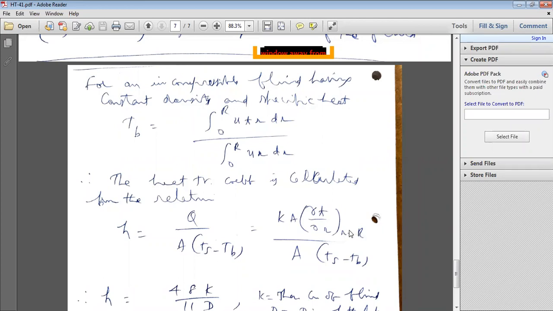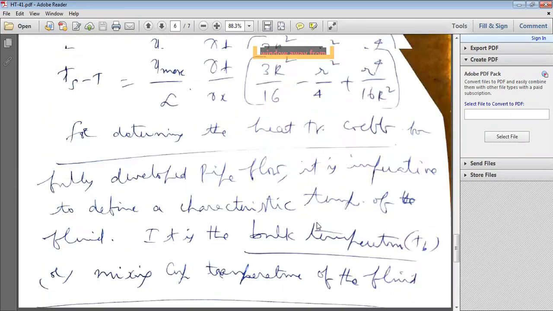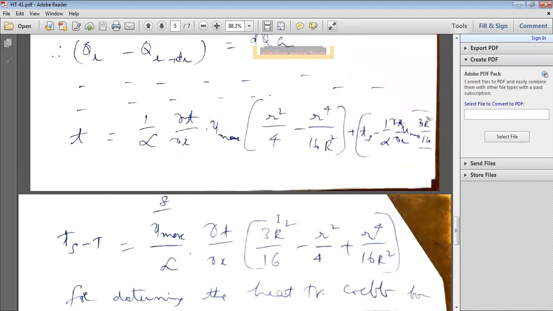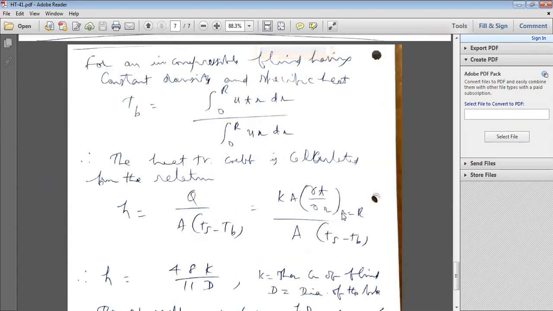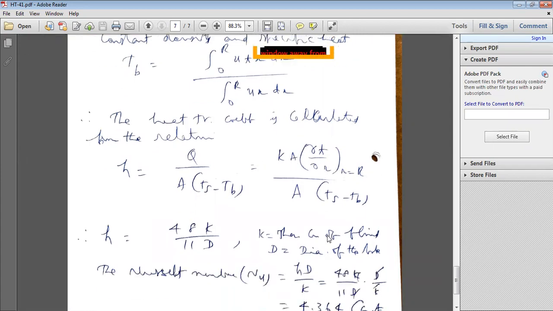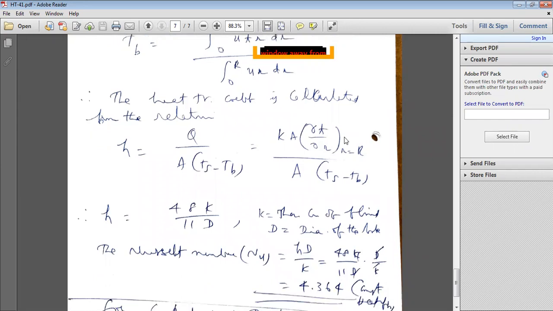When small r is equal to capital R, that is K A dou T by dou R. So here, how do you calculate dou T by dou R? By using this formula, the temperature distribution. After differentiation and substituting small r with capital R, finally you get this conduction heat transfer. Okay? So by doing this differentiation and substitution, finally we get H for this.